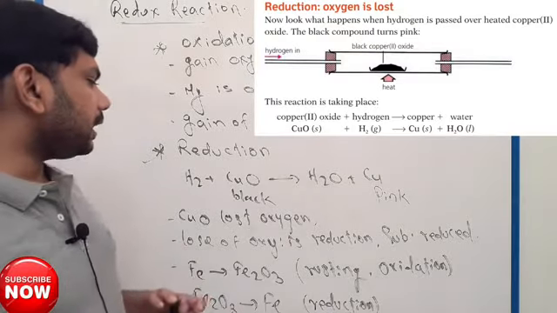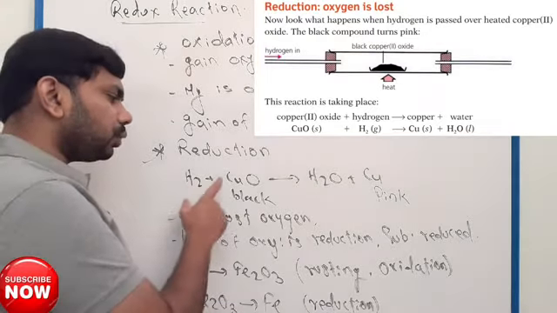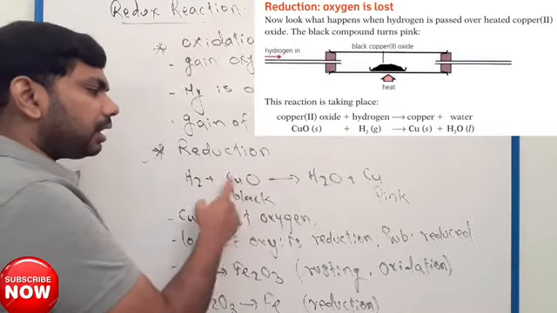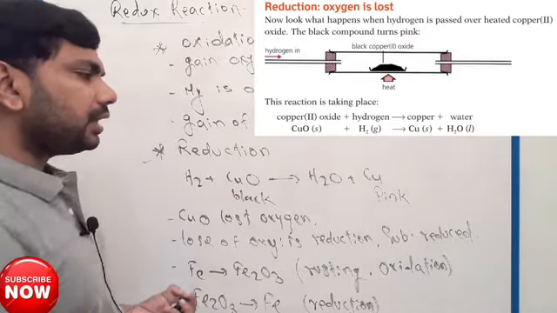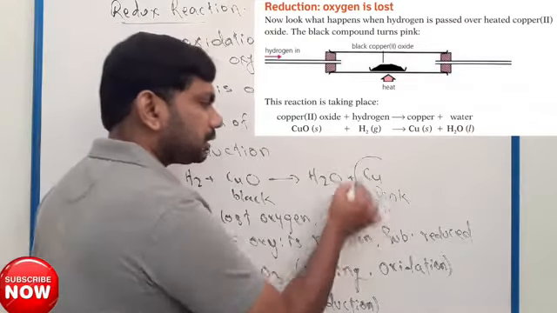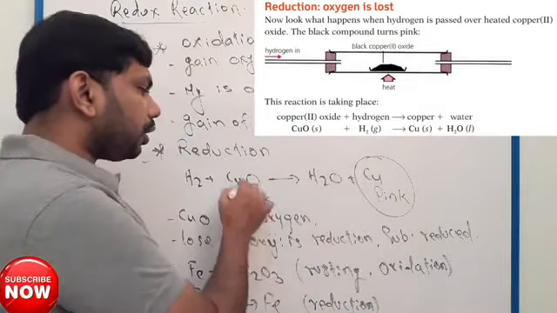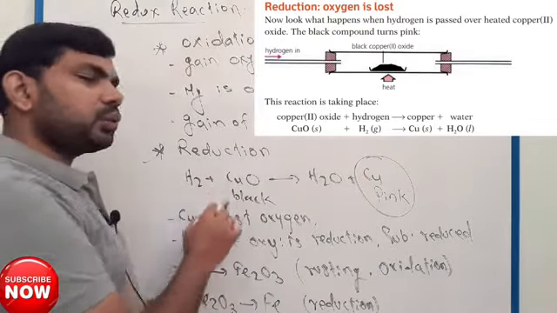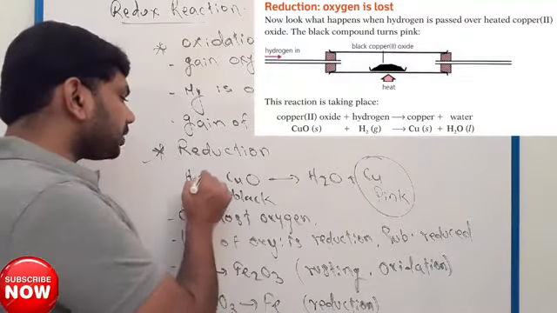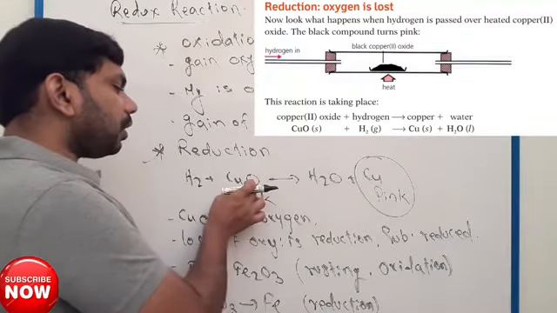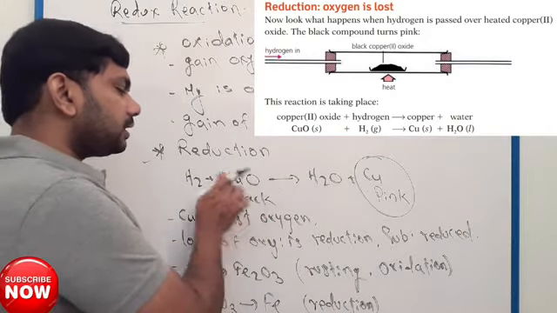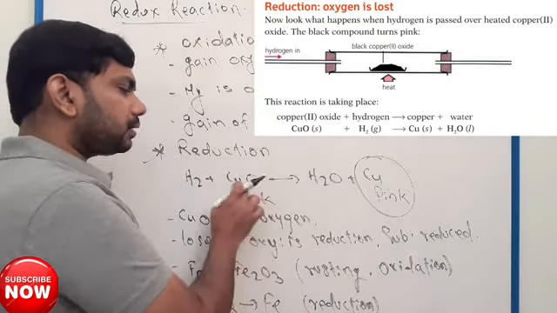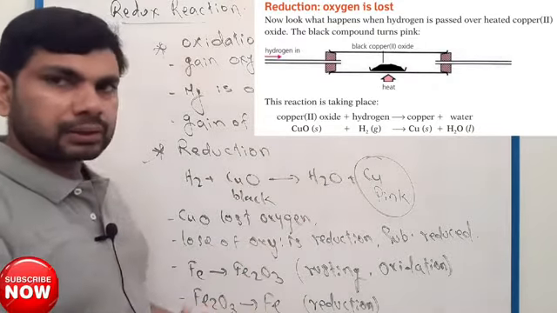The black copper oxide turns to pink. Hydrogen received oxygen from copper oxide, then hydrogen changed to water, H2 changed to H2O, and copper oxide turned to copper.